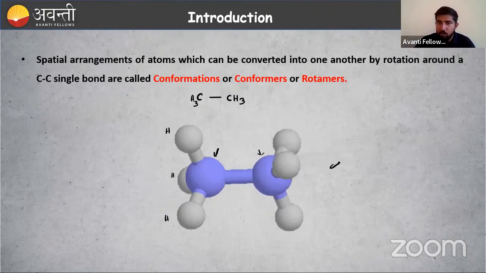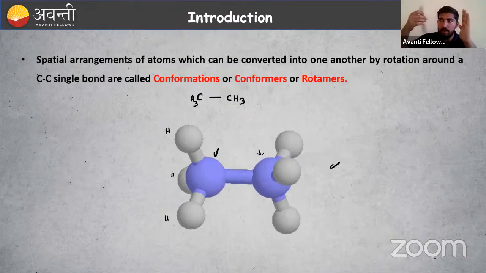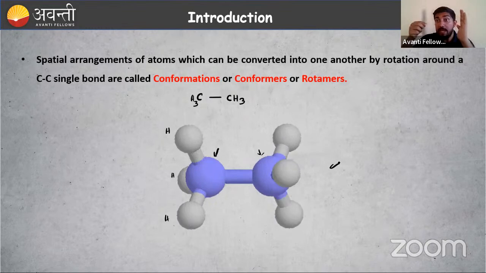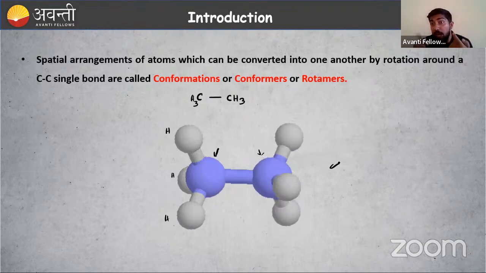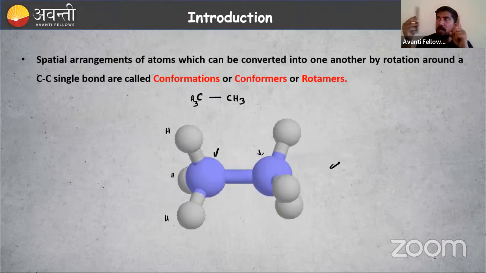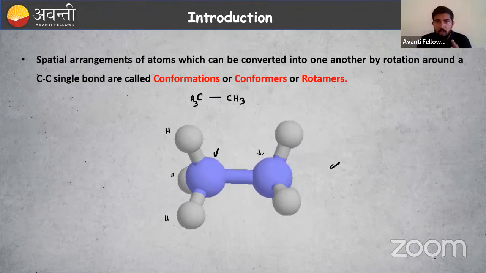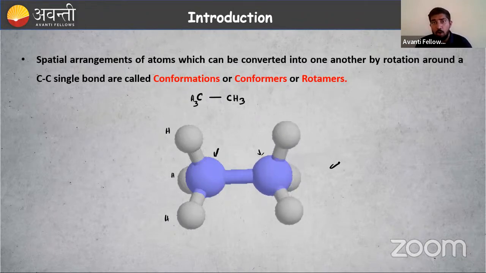So here it is fixed, and the backside carbon I'm rotating. Initially, this is our carbon-hydrogen bond, and on the backside there is also a carbon-hydrogen bond. Now I'm rotating, and the arrangement of these atoms is different, right? That is known as conformations or conformers or rotamers, okay?